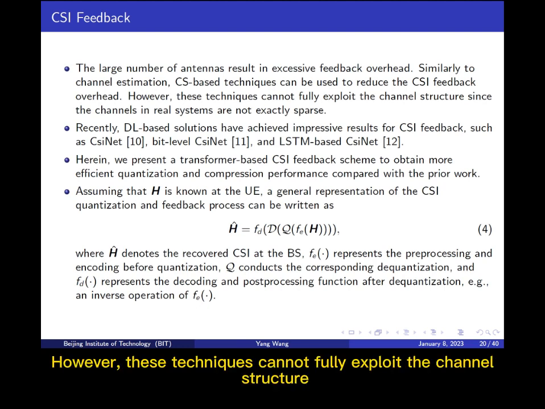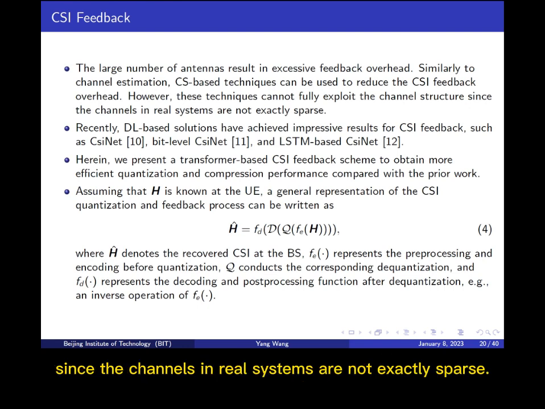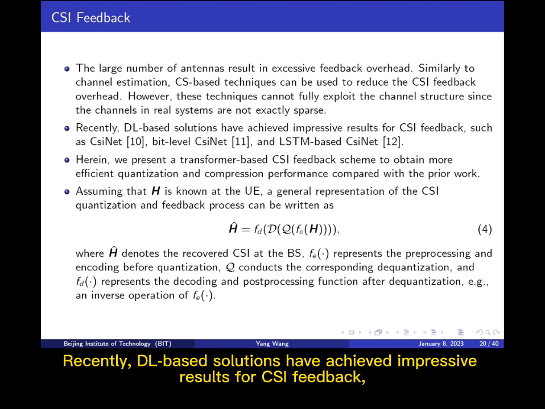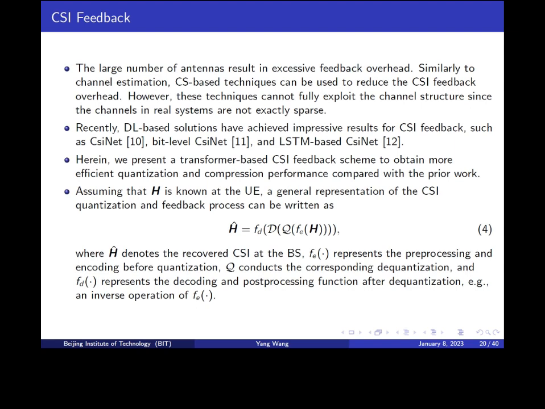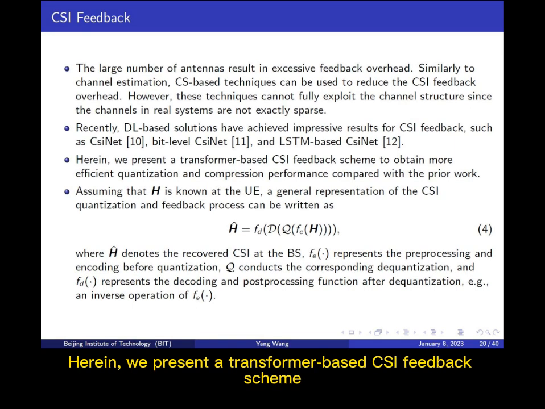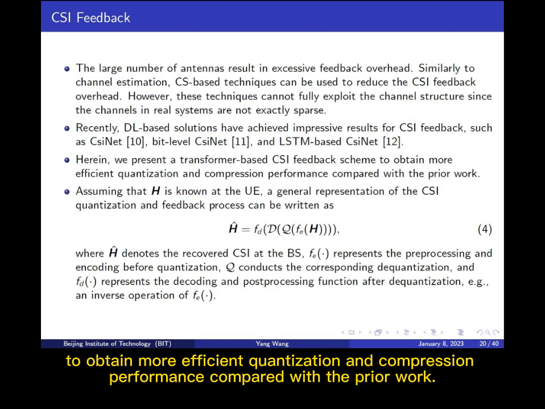However, these techniques cannot fully exploit the channel structure since the channels in real systems are not exactly sparse. Recently, DL-based solutions have achieved impressive results for CSI feedback, such as CSINet, bit-level CSINet, and LSTM-based CSINet. Herein, we present a transformer-based CSI feedback scheme to obtain more efficient quantization and compression performance compared with the prior work.